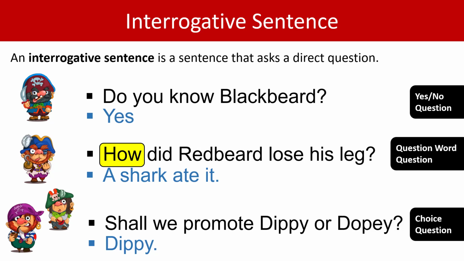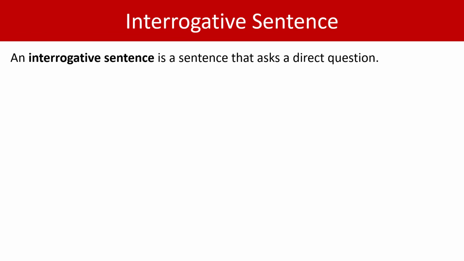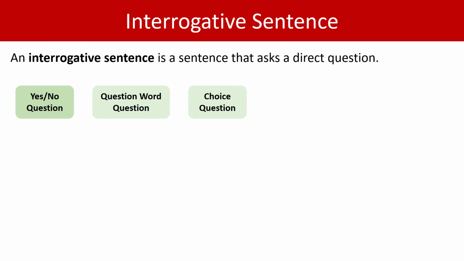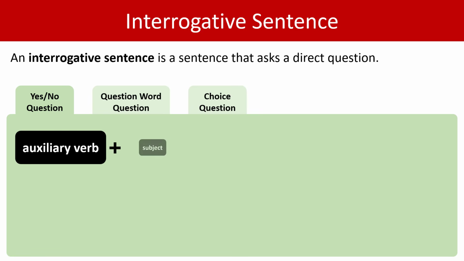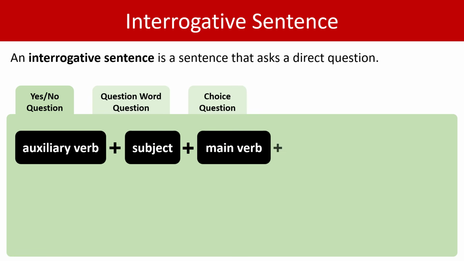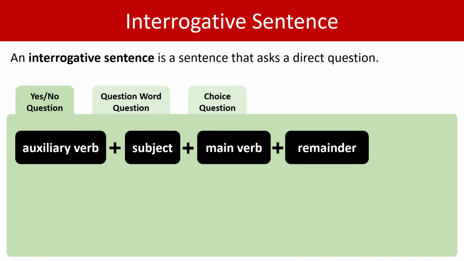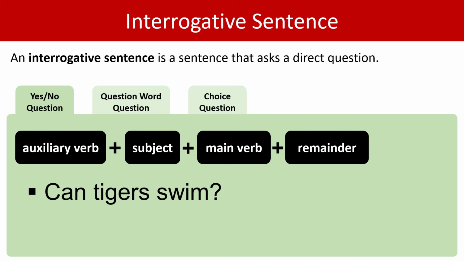Okay, let's look at the format of these questions. Let's bring our 3 question types back on. We have a yes-no question, a question word question, and a choice question. Let's start by looking at the format of a yes-no question. Let's dive straight in. Auxiliary verb plus the subject plus the main verb plus the remainder. Let's put up an example. Can tigers swim?